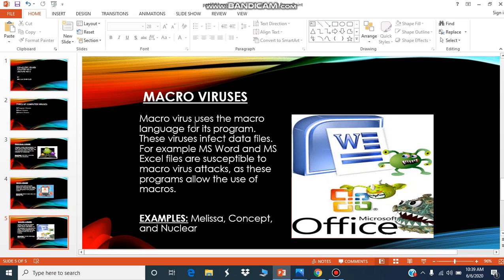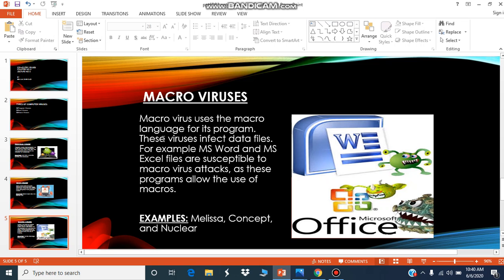Next one is macro viruses. Macro virus uses the macro language for its program. These viruses infect data files. For example, MS Word and MS Excel files are susceptible to macro virus attacks, as these programs allow the use of macros. And examples are Melissa, Concept and Nuclear.